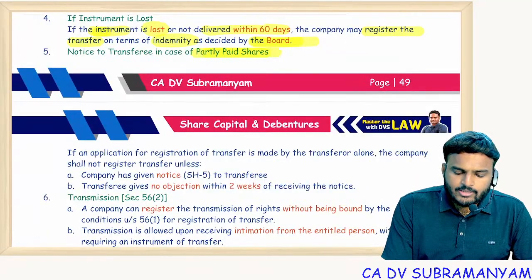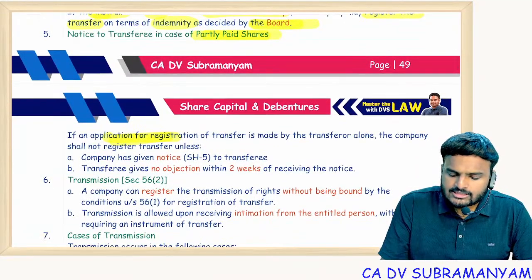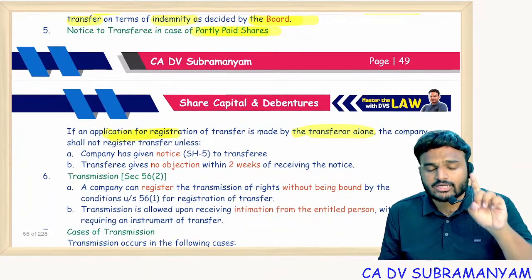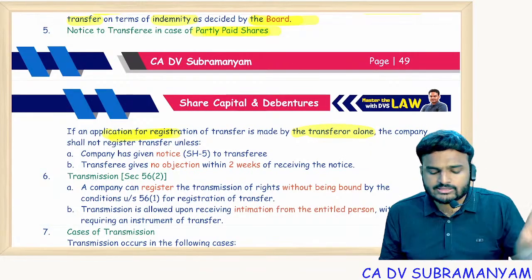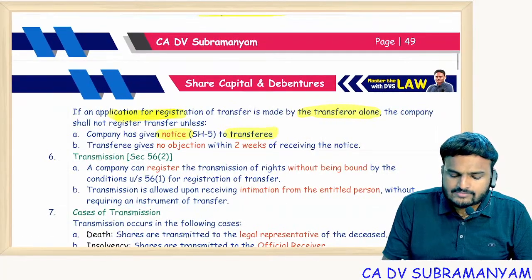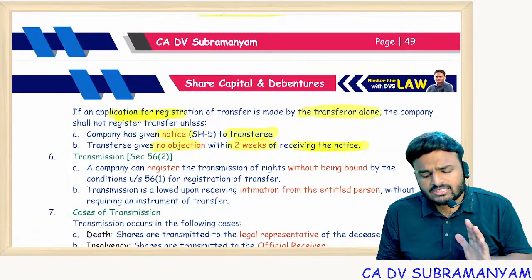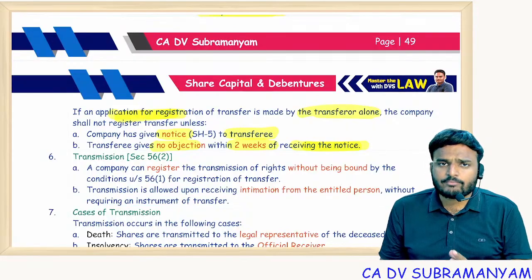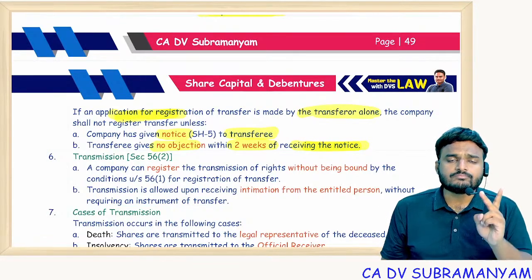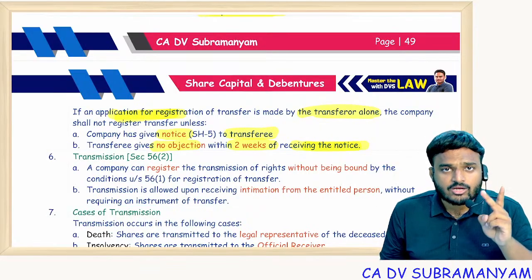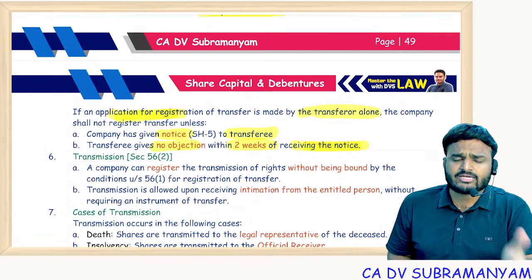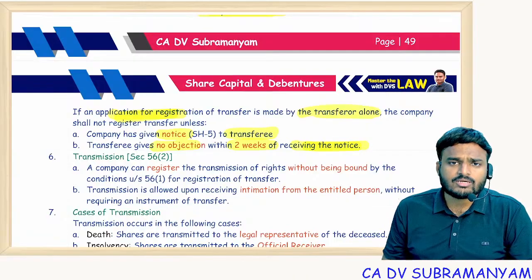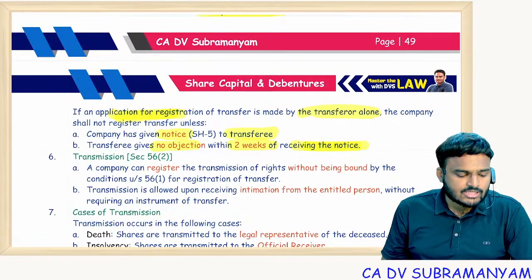In case of partly paid up shares, where application for registration is made by transferor alone. Look at the conditions. Condition 1, partly paid up shares. Condition 2, application is made by transferor alone. Then don't register the transfer without giving notice to the transferee and waiting for 2 weeks. Within 2 weeks of receiving the notice, if there is no objection from the transferee, then you can register the transfer. If application is made by both transferor and transferee, or by transferee, then this provision is not applicable. Clear?